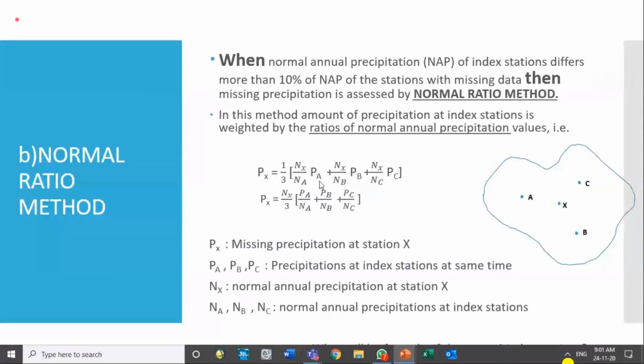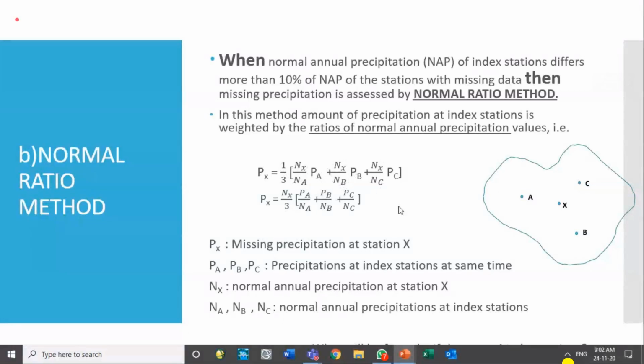So the rainfall of each index station is divided by its normal annual precipitation and multiplied with the normal annual precipitation of X station. So that is the same thing over here, same thing over here, and then we take the average of these weighted average precipitation. So average of the weighted average precipitation. So these are the weighted average precipitation of surroundings. Got it?